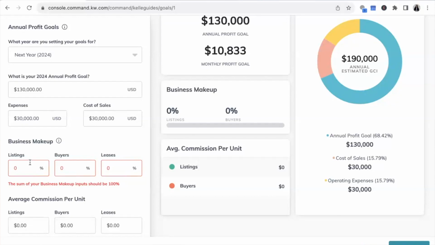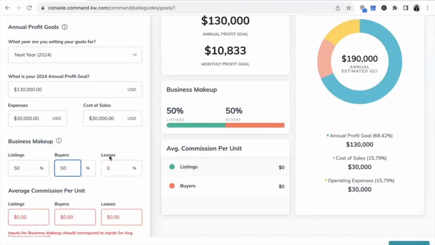Because right now, are we listings heavy? No, we have very, very few listings. So if you said, I'm only gonna be a listings agent, you're going to be missing out on a lot of business. Now, the beauty of focusing on listings is that when you focus on listings, oftentimes you'll also get buyers. So that's why we tell you focus on listings, but we don't want you to not get buyers. So we're gonna say, for the sake of this, 50% buyers, 50% sellers.